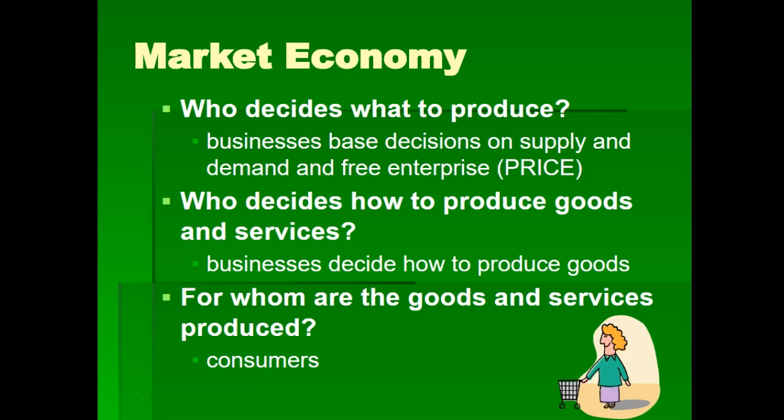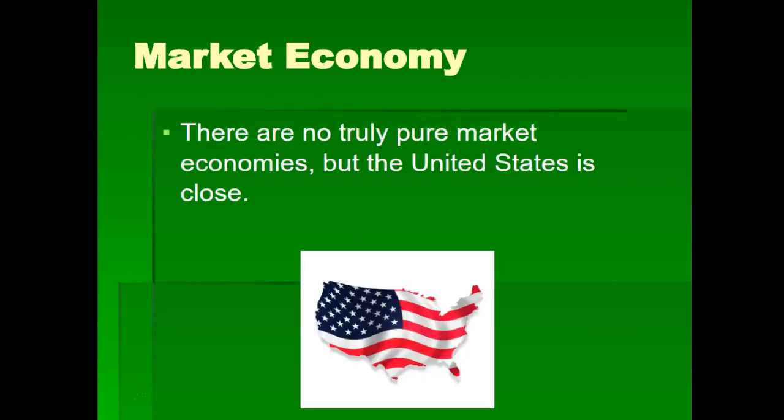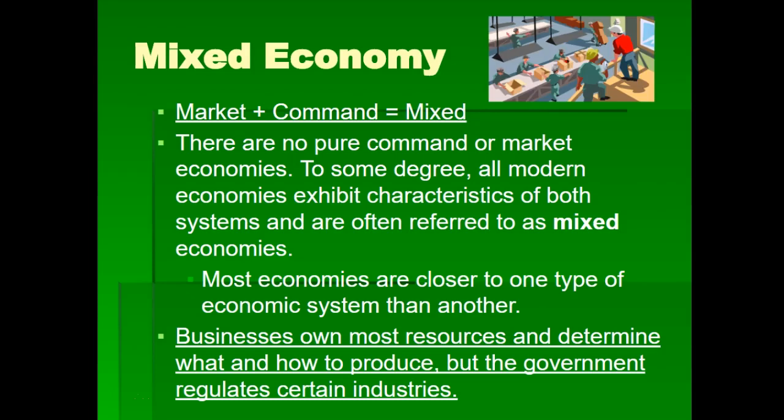Market economy, who decides what to produce? Businesses base decisions on supply and demand and free enterprise. Who decides how to produce goods and services? Businesses decide how to produce goods. And for whom are the goods and services produced? Consumers. There are no truly pure market economies, but the United States is pretty close.